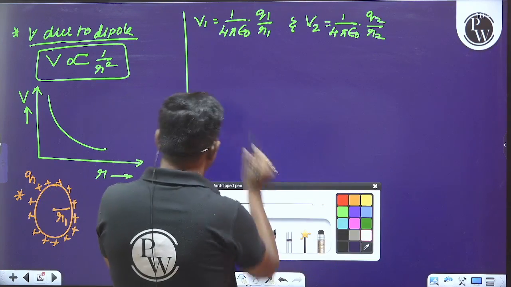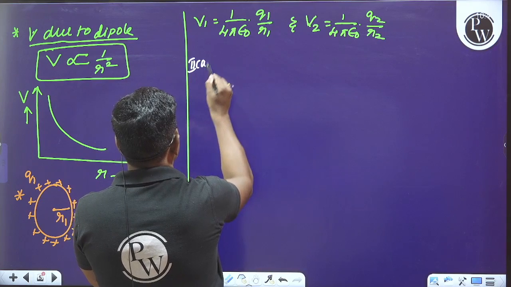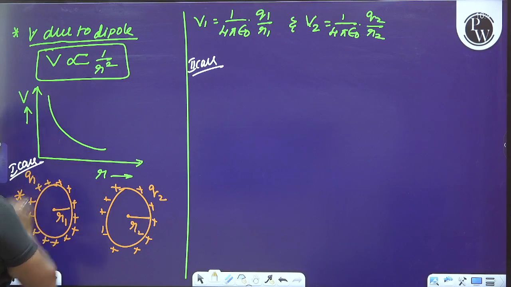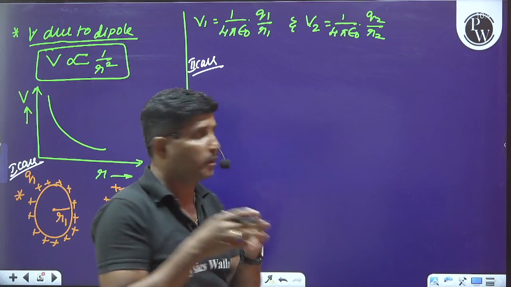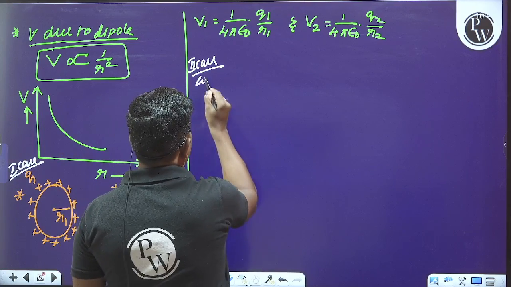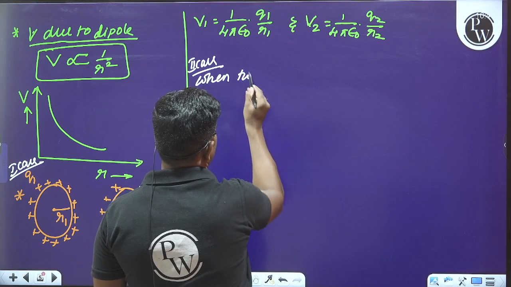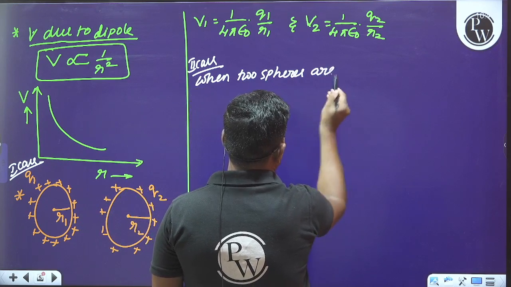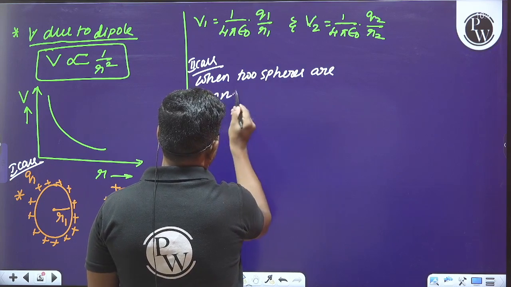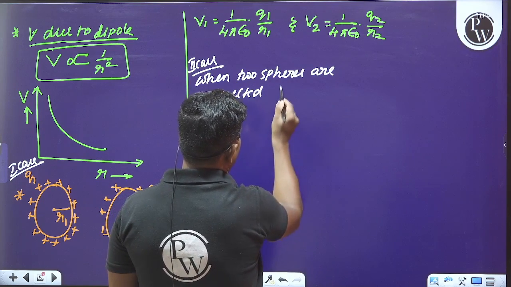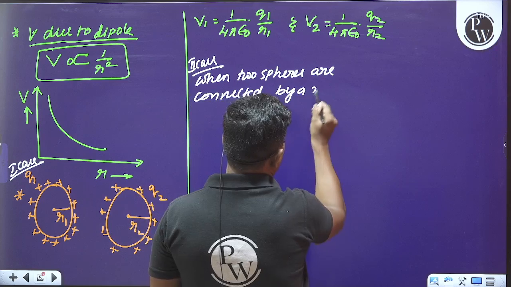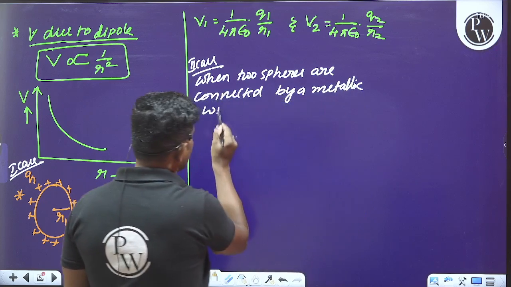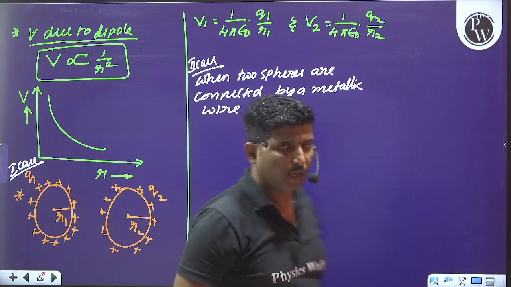Now in the second case, the two spheres are connected by a conducting wire or a metallic wire.